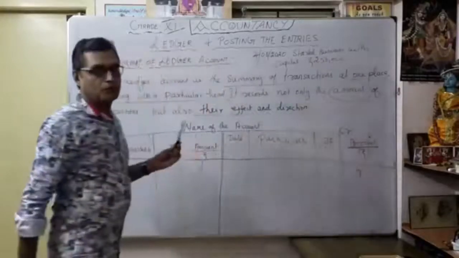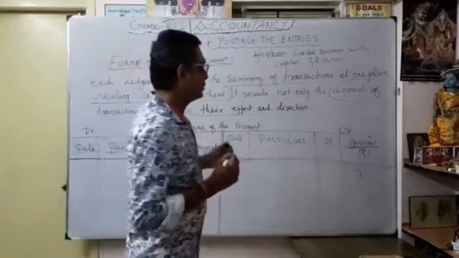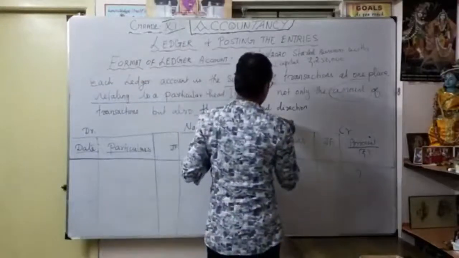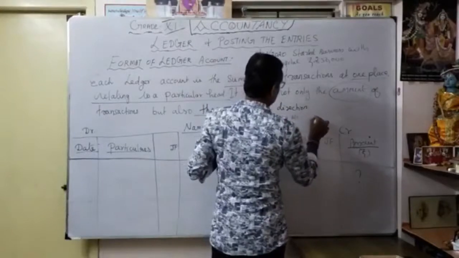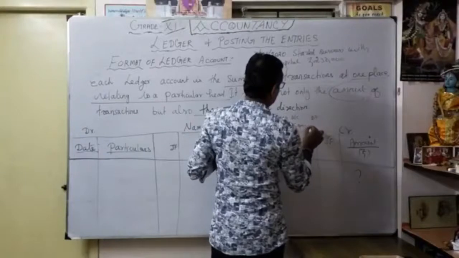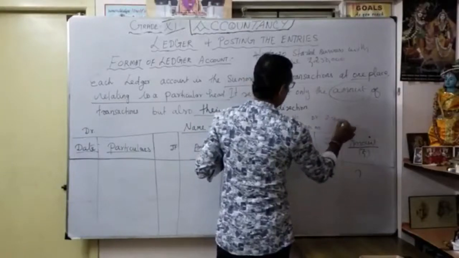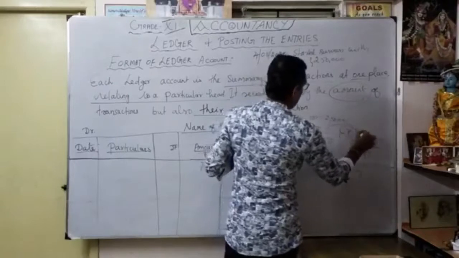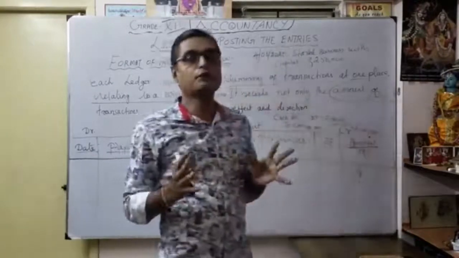So this business transaction, how are we going to enter it? You know what the journal entry is: cash account debit to capital account. You know this journal entry very well. The amount is 2,50,000. So this journal entry, how are we going to post?